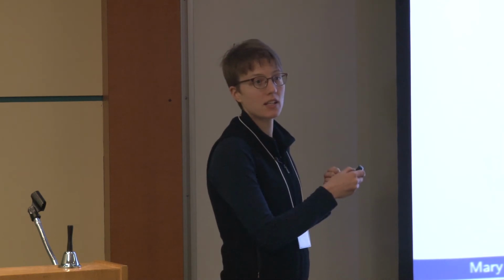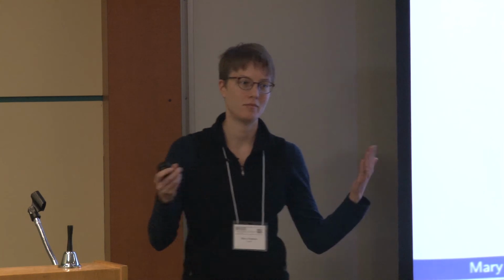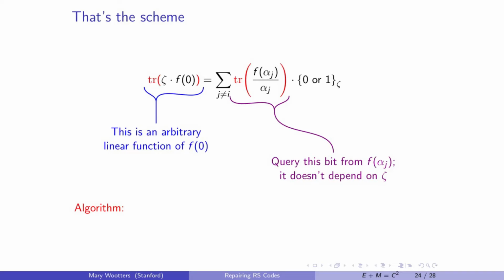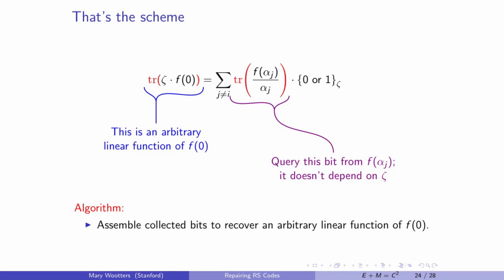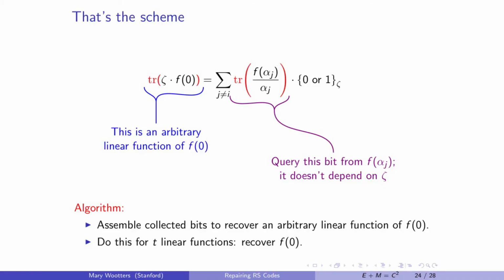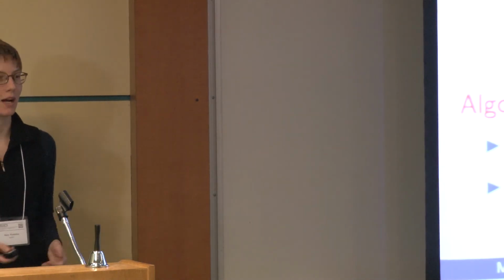But if I can do this for every single zeta, then that's just an arbitrary linear function of the thing that I want. If I can get, for example, a whole basis's worth of these, then I learn the thing that I want. Okay, so that's the algorithm. I'm going to assemble my collected bits, 1 from every node, to recover an arbitrary linear function of f of 0. I'm going to do this t times for t linearly independent zetas, linearly independent over F2. And I'm going to recover my evaluation point. Okay, so that's the scheme.